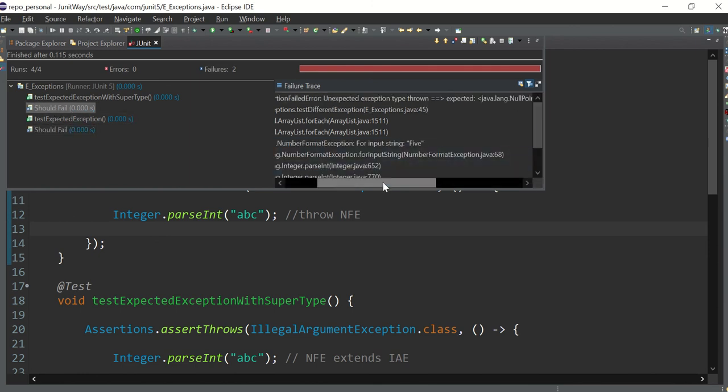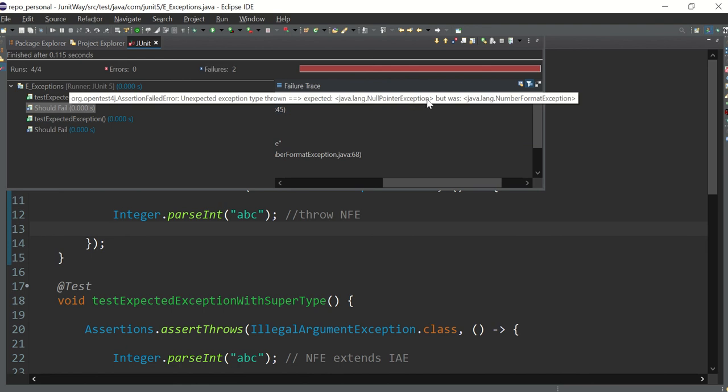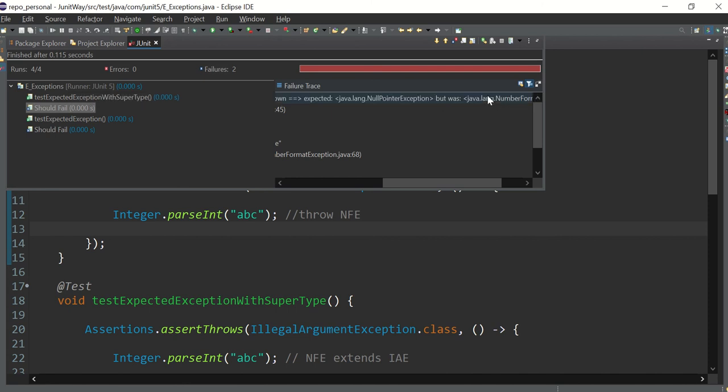In this one, the error is unexpected exception thrown. It expected a NullPointerException, but my code is throwing NumberFormatException. Both are completely different, there is no parent-child relation, so this should fail as well.